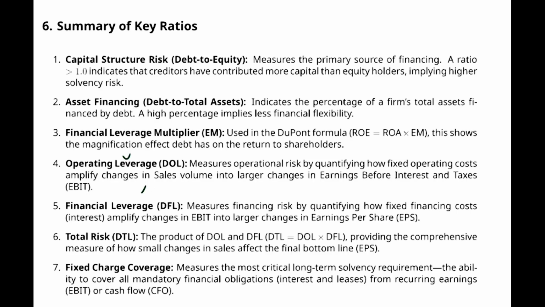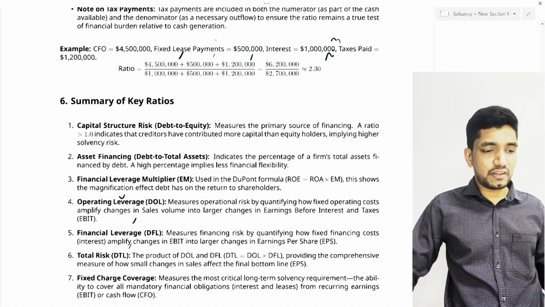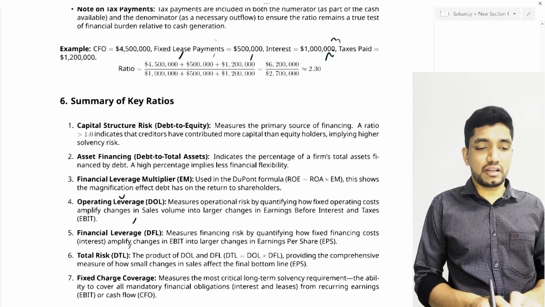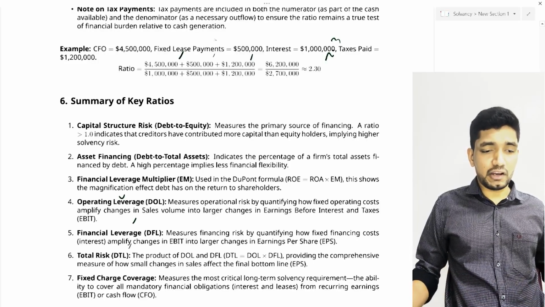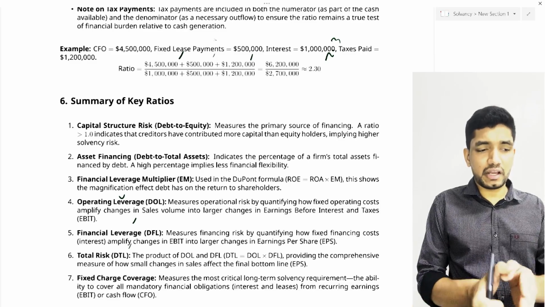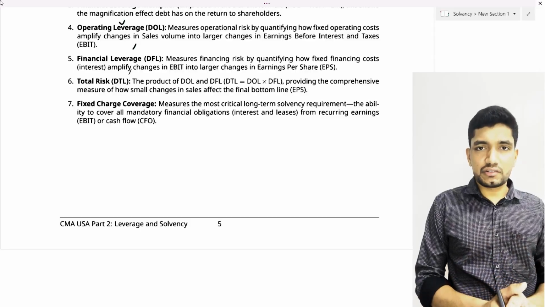Then the degree of total leverage, which considers both operating leverage and financial leverage. Then the fixed charge coverage, which measures the most critical long-term solvency requirement, the ability to cover all mandatory financial obligations from recurring earnings, EBIT or cash flow. So this is about today's discussion.